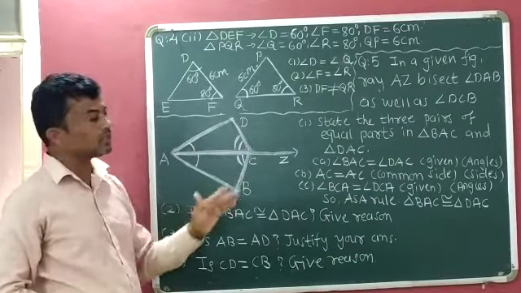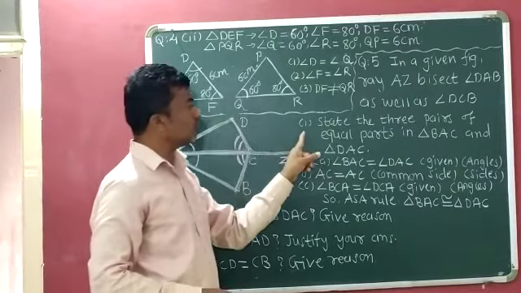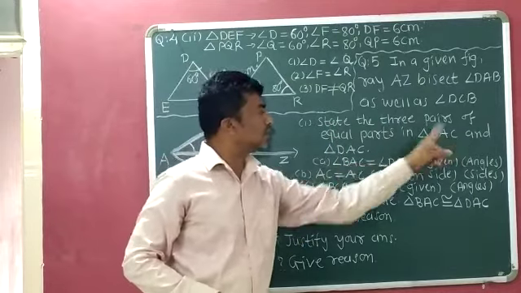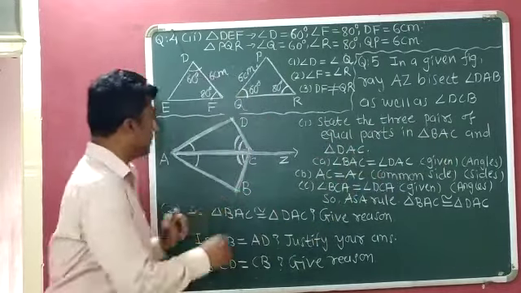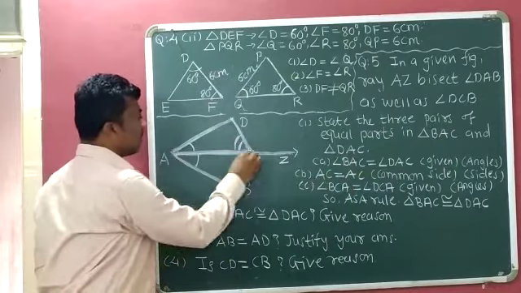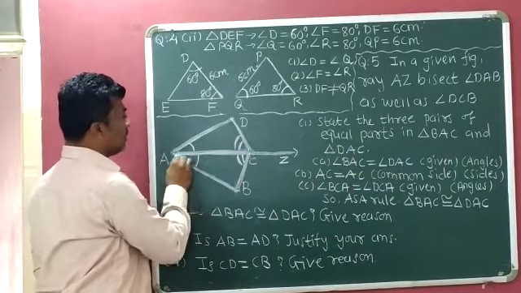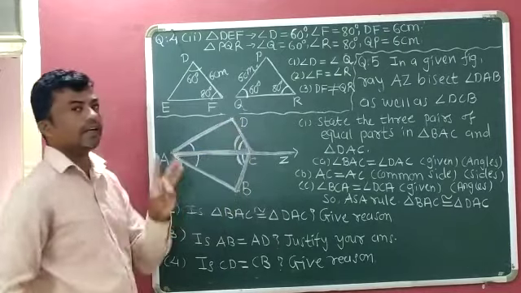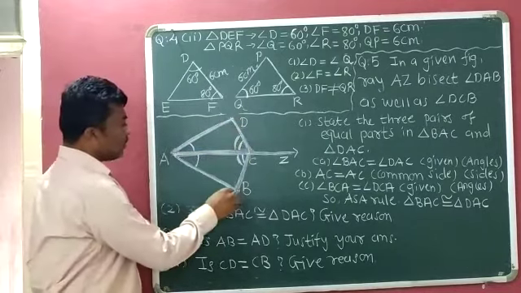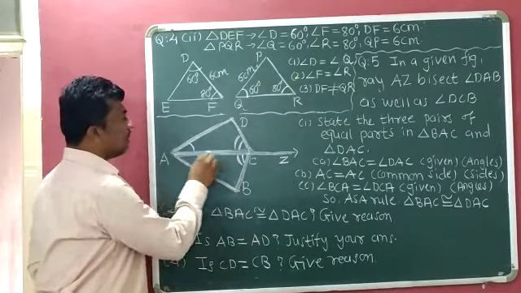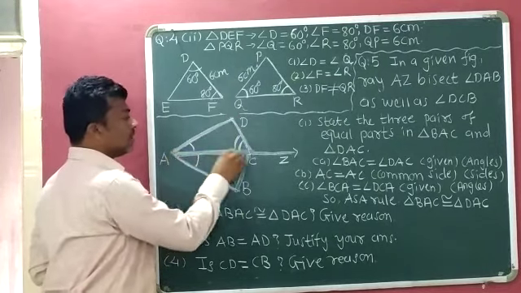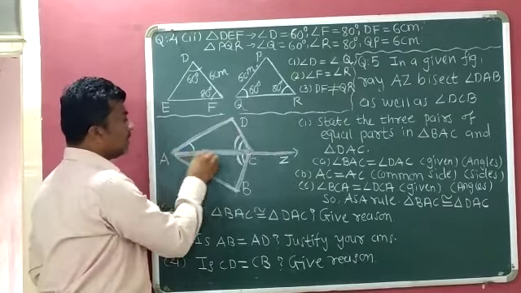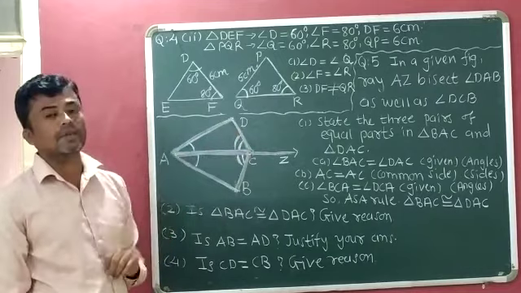Now we will write the answers of the 4 questions. Question number 1. State the 3 pairs of equal parts in triangle BAC and triangle DAC. This is the triangle BAC and this is the triangle DAC. We have to write 3 equal parts. The corresponding angle of angle BAC is angle DAC, and they have the same measurement.